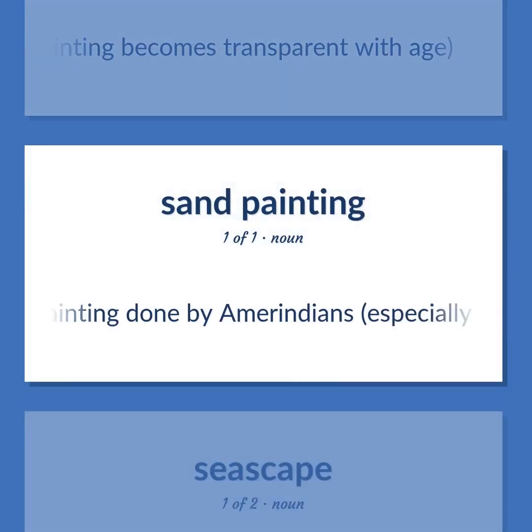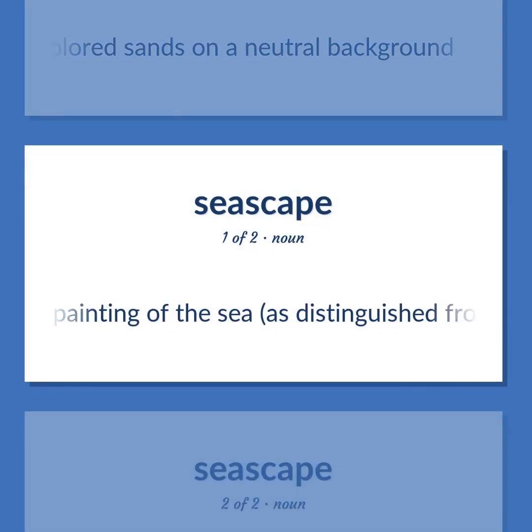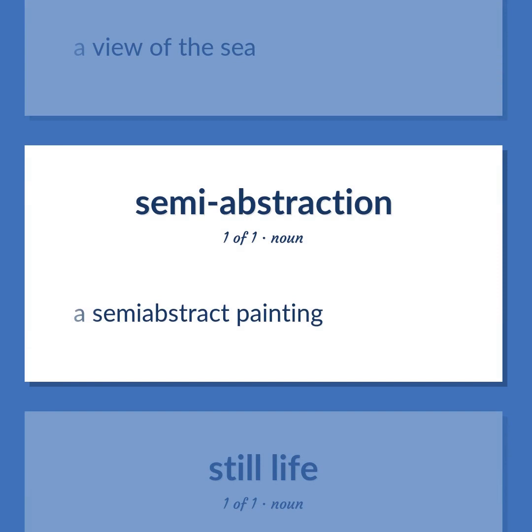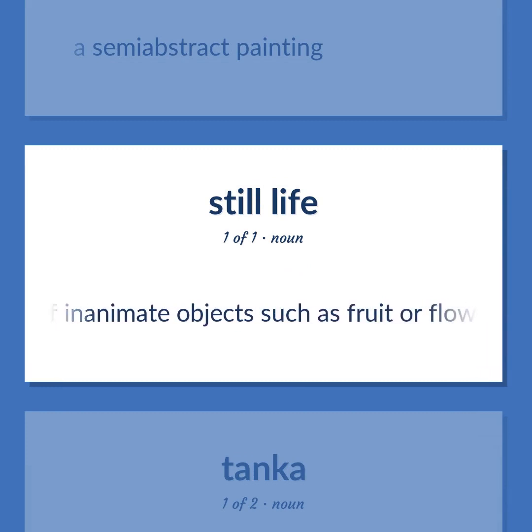A painting done by Amerindians, especially Navajo, made of fine-colored sands on a neutral background. A painting of the sea, as distinguished from a landscape. A view of the sea. A semi-abstract painting. A painting of inanimate objects such as fruit or flowers.